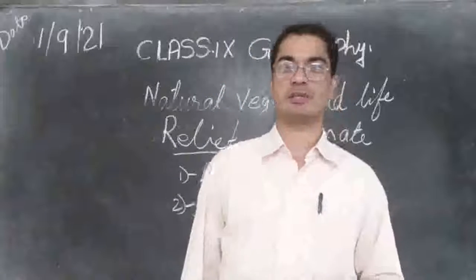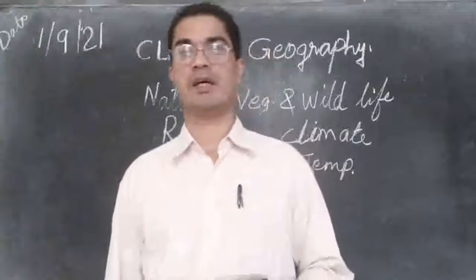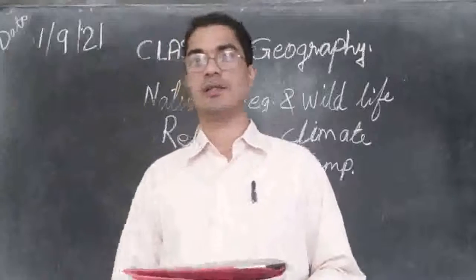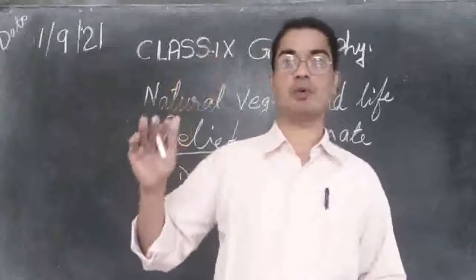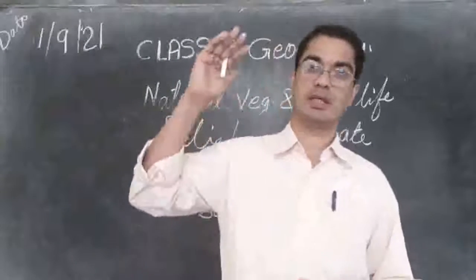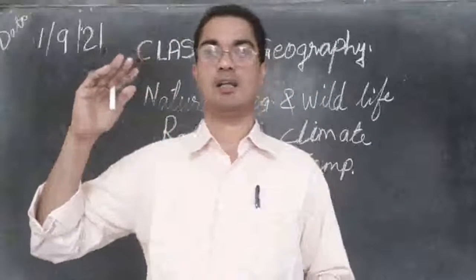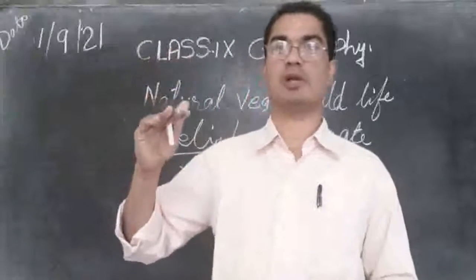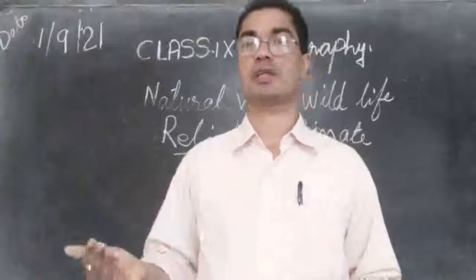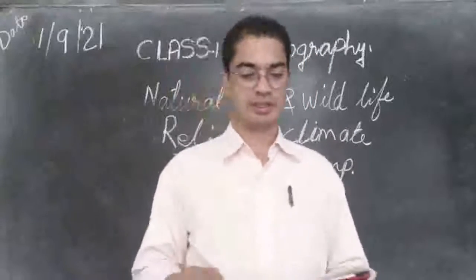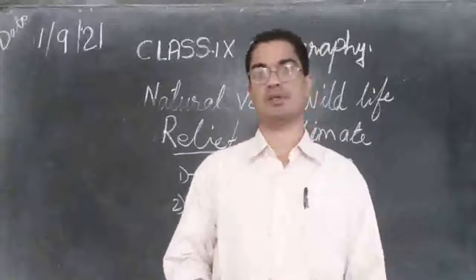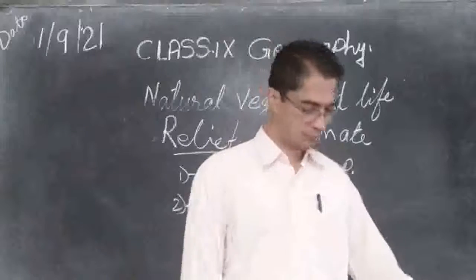The entire area will be always covered with snow. That's why Everest is always covered with snow, because it is an alpine region and the temperature is very low. That is what happens when the temperature is low.